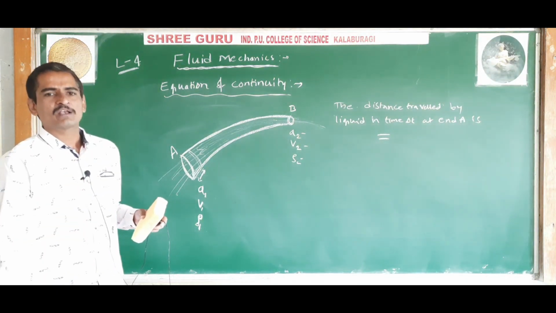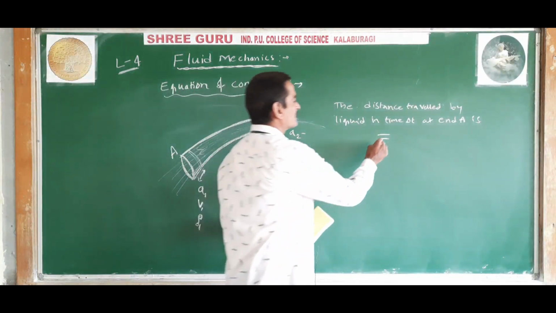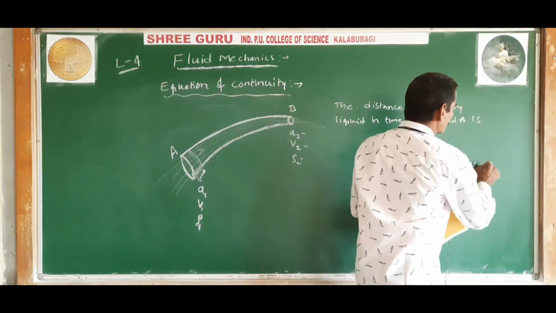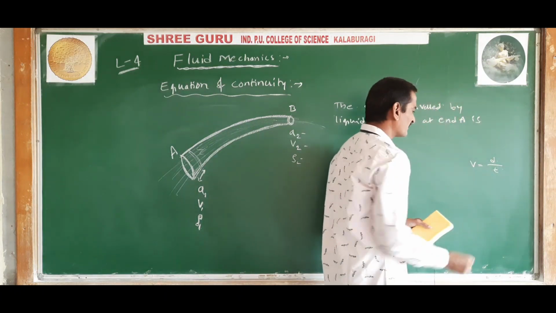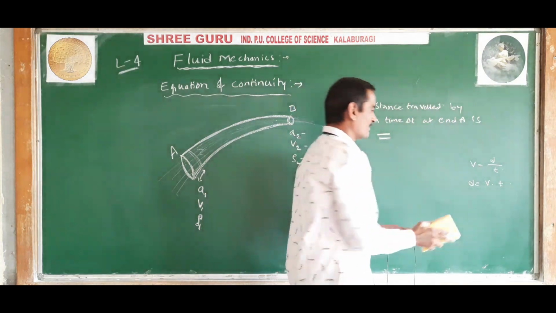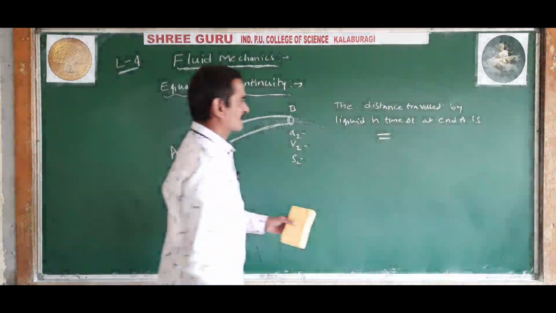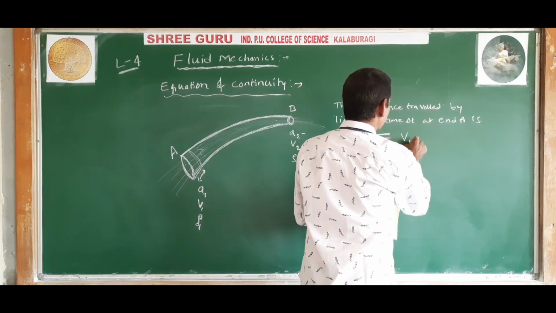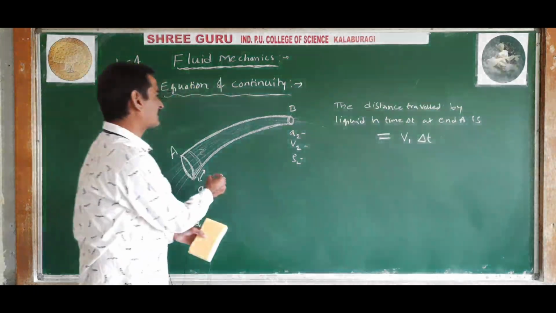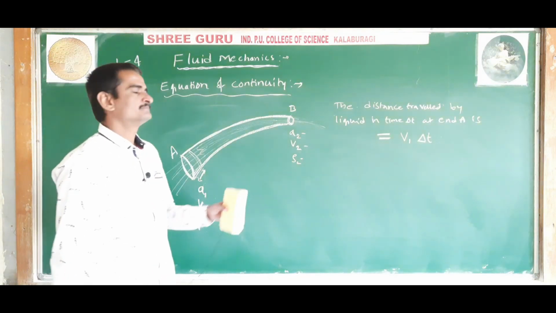In that small interval of time delta t, the distance travelled by the liquid can be given as follows. We know that velocity is equal to distance divided by time. Therefore, distance is equal to velocity into time, or displacement is equal to velocity into time. So the distance travelled by the liquid in a time delta t at the end A is velocity into delta t, V1 into delta t. V1 into delta t is the distance travelled by the liquid in a small interval of time delta t at the end A. Understood?